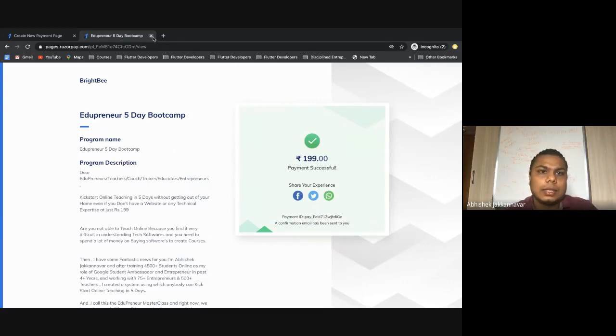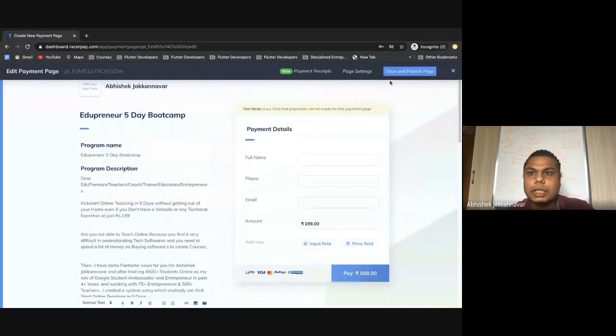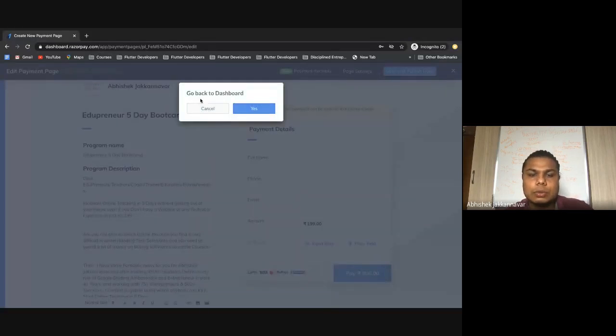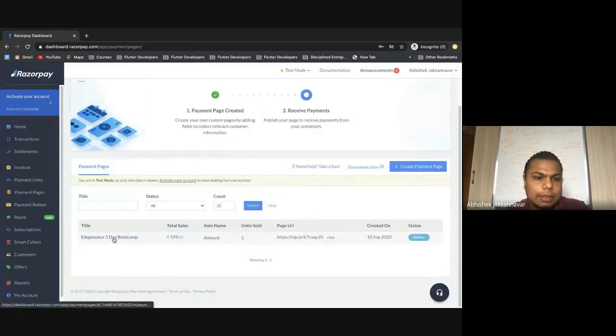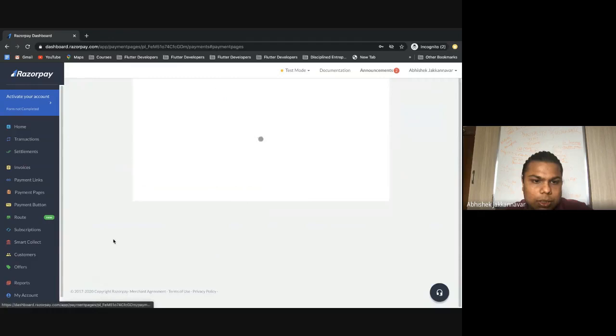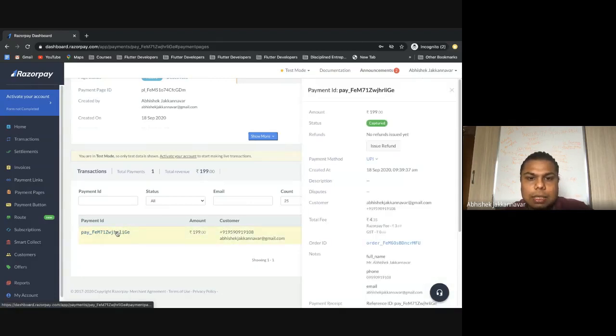Then I just come back, close this page and go to dashboard. I say yes. Now you can see here the title, this page, total sales of 199, item number, amount is amount, and units sold was 1. Now you can see on which date it was created. And if I just click on this, I get detailed information, like what is the phone number, email ID, and all those things.